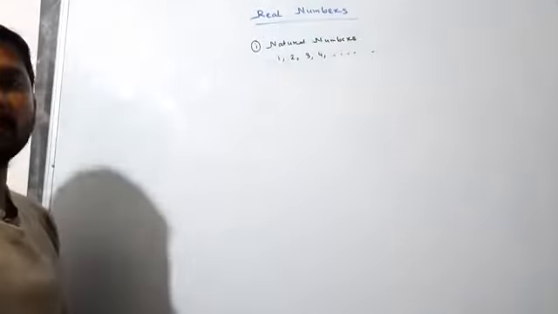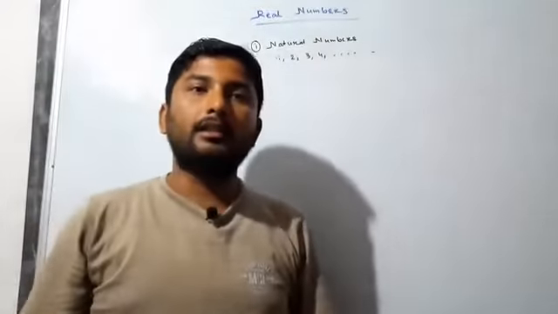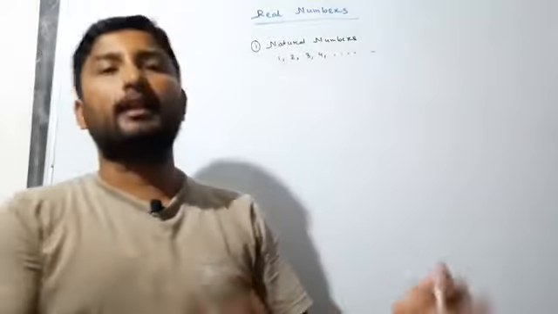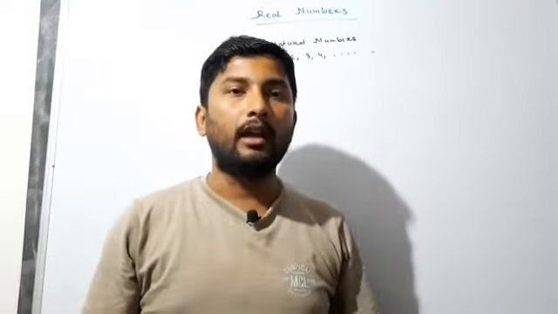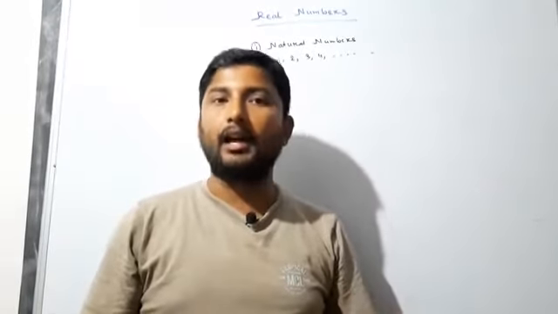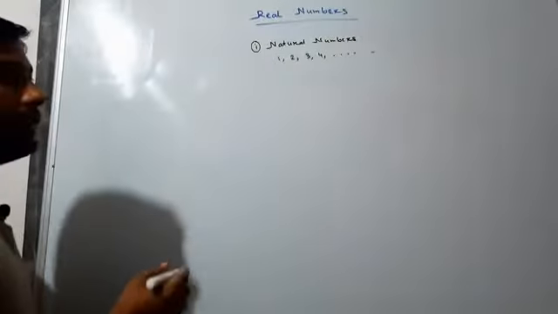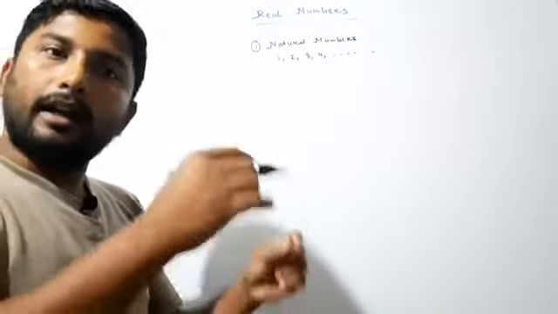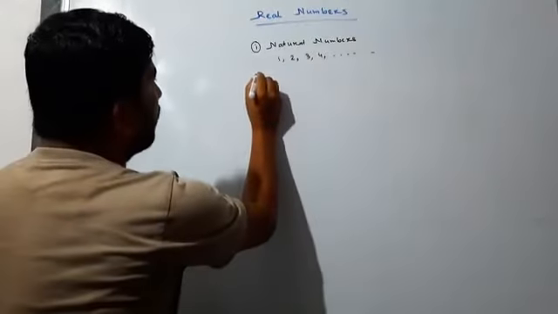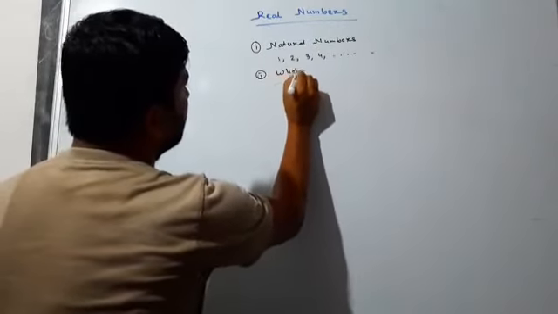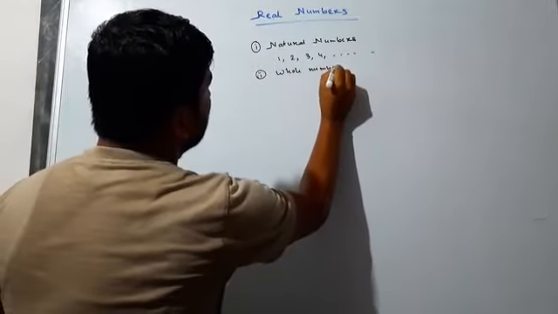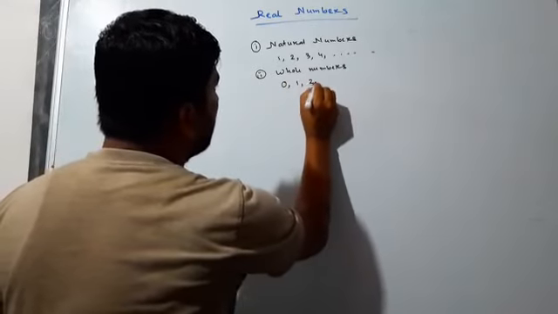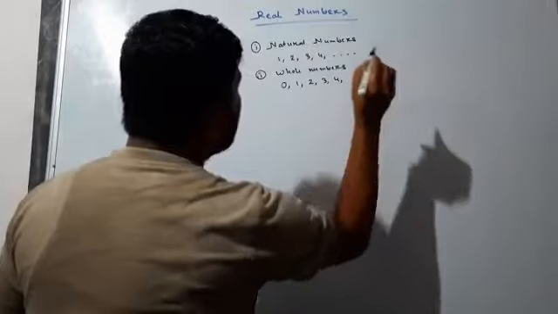And what are the whole numbers? When we are counting, then in mathematical language we also have to know about something that is nothing. About that concept, another number is included, and what is this? 0. Natural numbers together with 0, all these numbers are whole numbers. Whole numbers start from 0: 0, 1, 2, 3, 4, and it goes on like this.